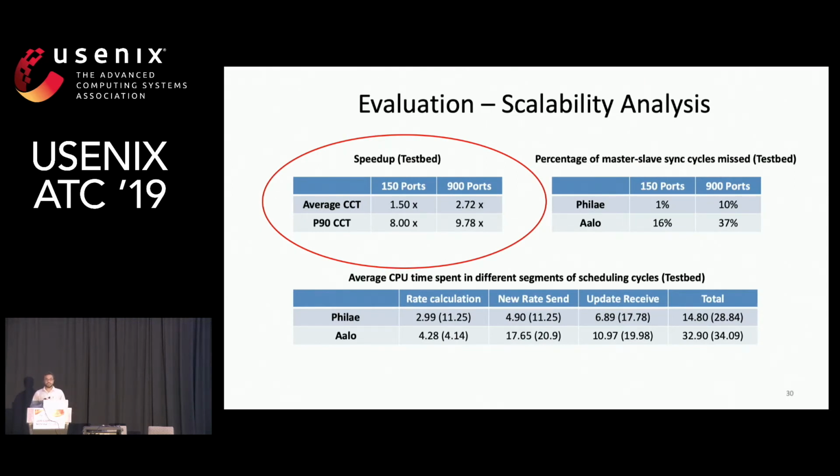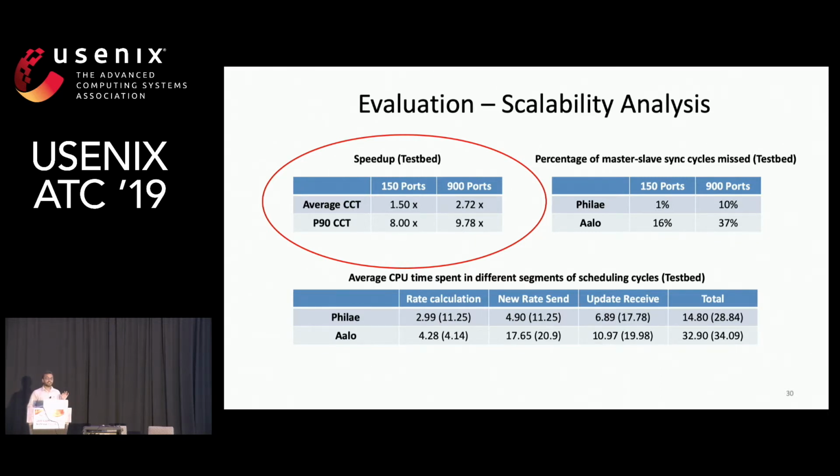Using sampling to learn coflow sizes is much more scalable than using multiple priority queues. We did extensive qualitative and experimental analysis to show this. I'm skipping the details here due to lack of time, but please refer to the paper for details.